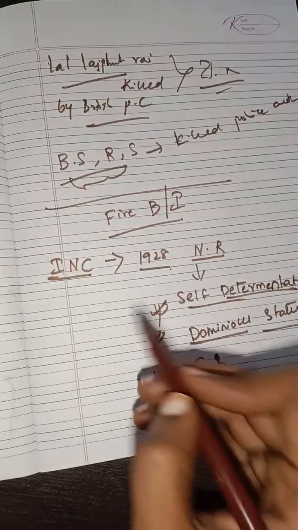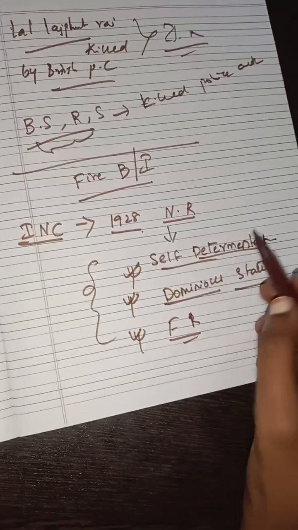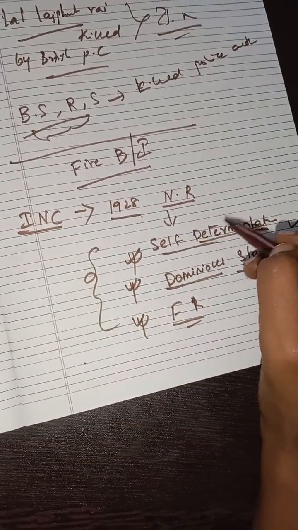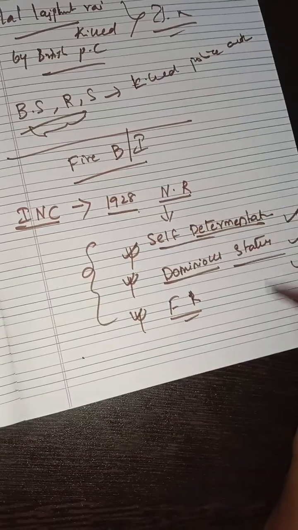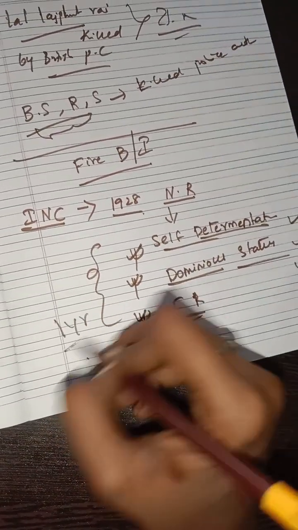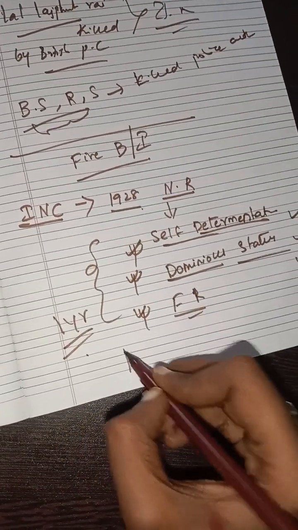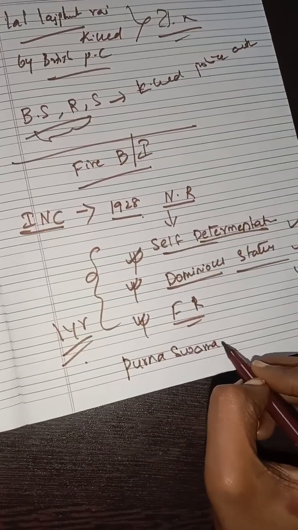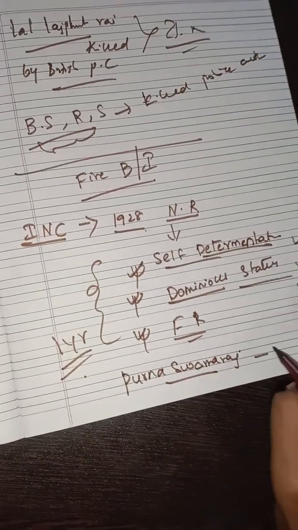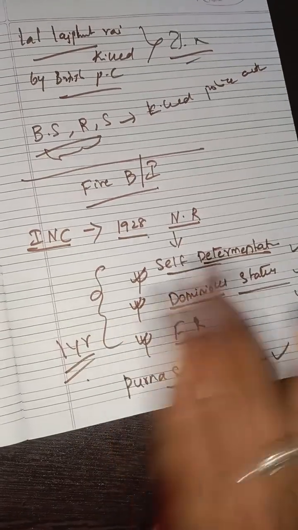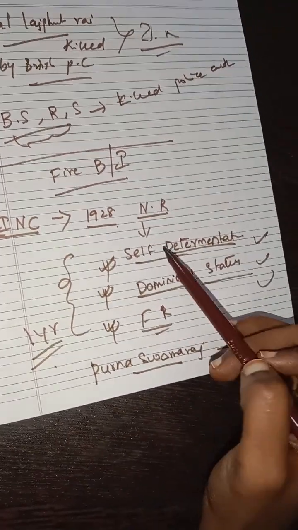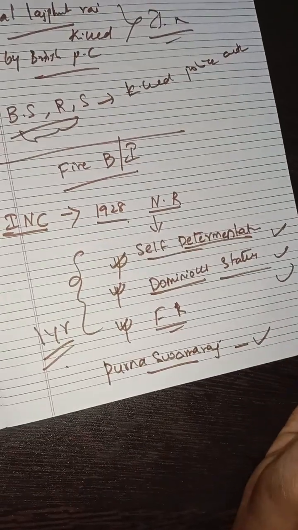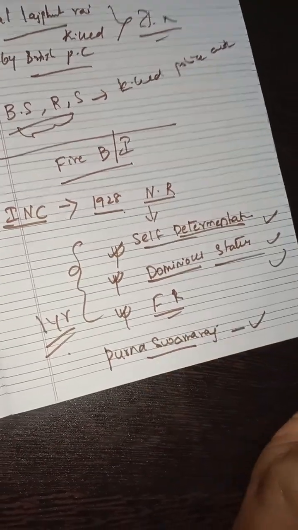So if the Britishers do not accept these three things within one year, we will declare Purna Swaraj, which means complete independence. If the Britishers are not accepting self-determination, dominion status or the fundamental rights, we will declare Purna Swaraj.